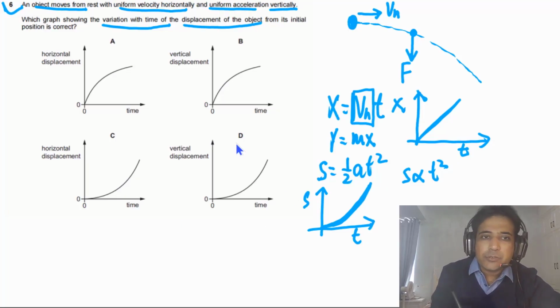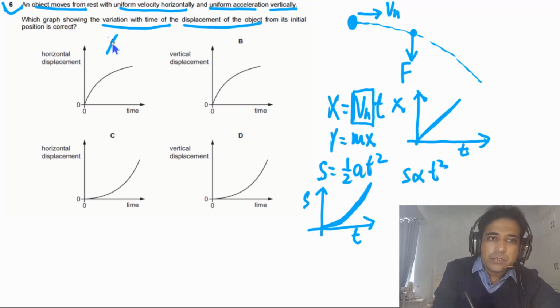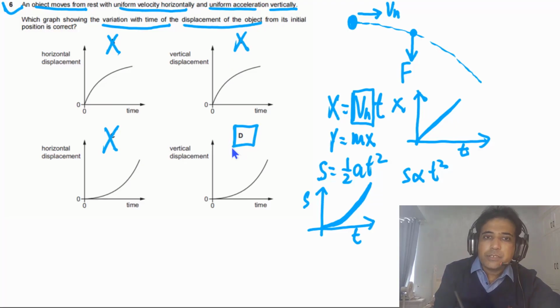So the answer for this question has to be D, because the horizontal graph here is incorrect, and this one is incorrect, it has to be a straight line, then this is also incorrect. So the right answer for this one is D. So D is the right answer.